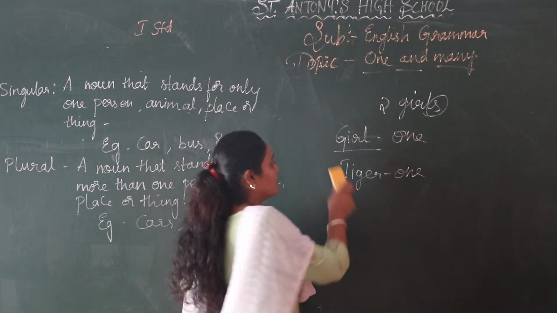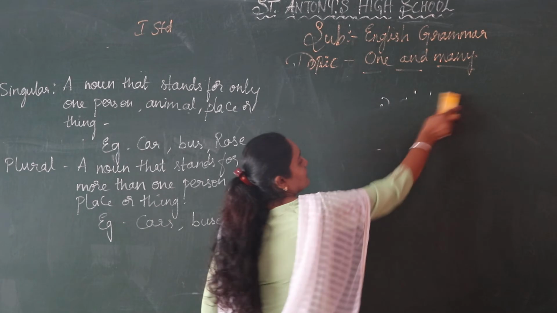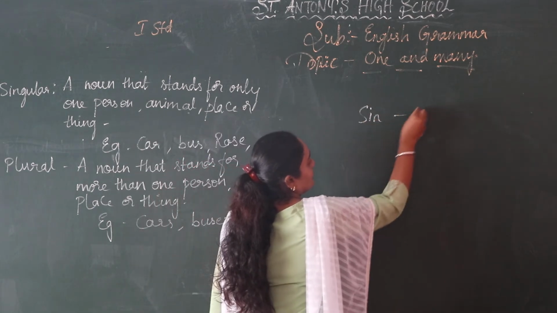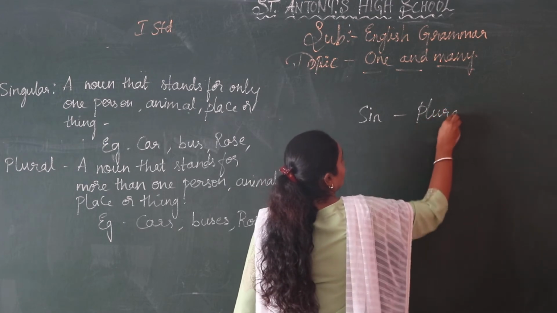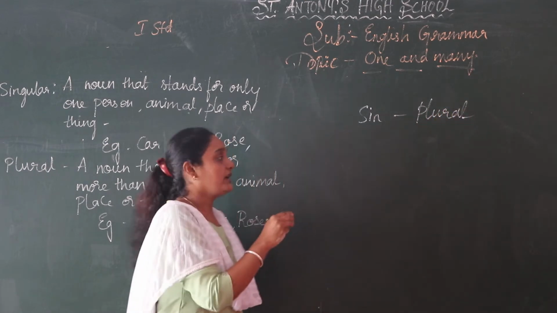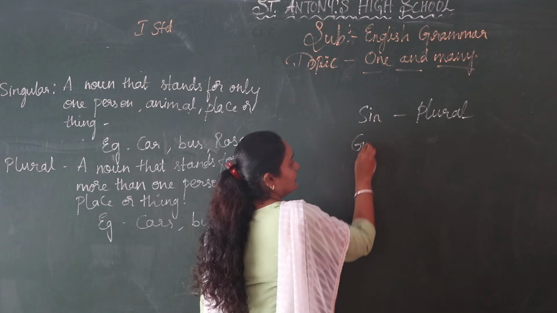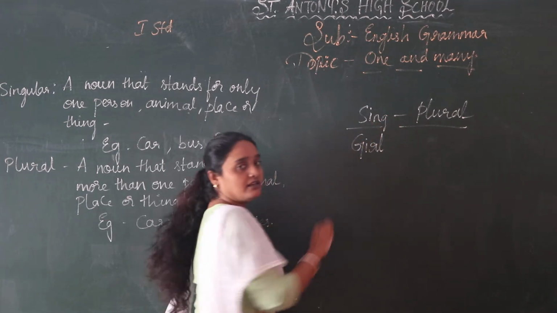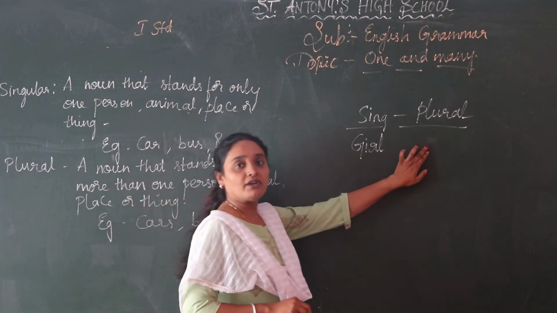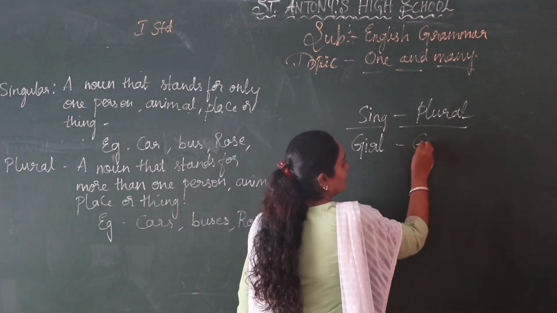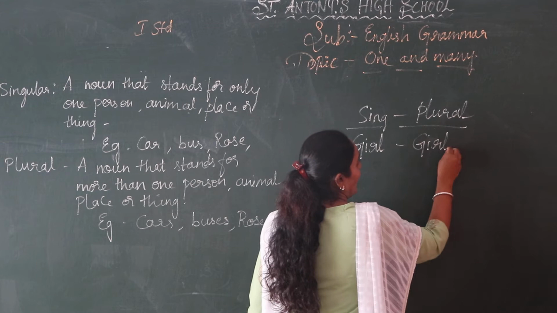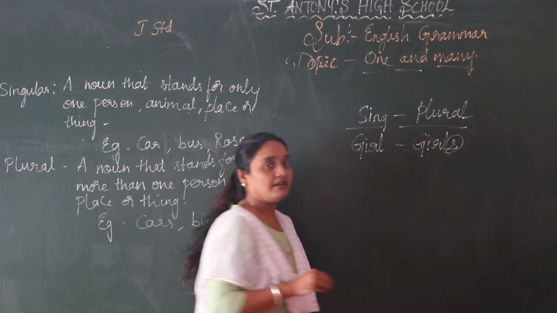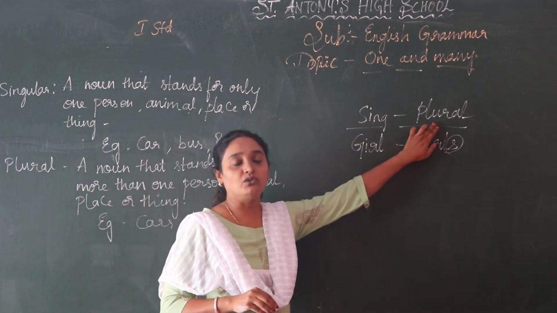Which is singular and which is plural? I am going to write it down. This is singular and this is plural. Now you have to give me more examples. This is girl, and this is a singular noun. What are you going to write for the plural noun? You are going to write girls. You are adding only s, and then it becomes the plural noun.